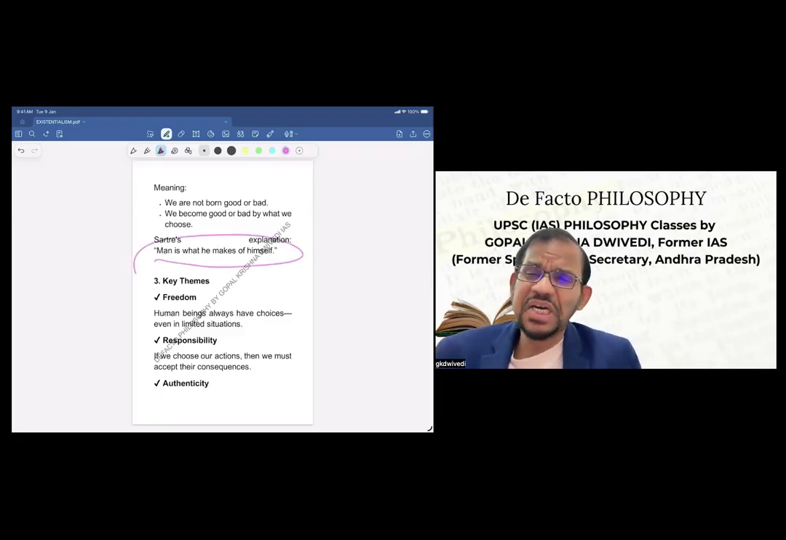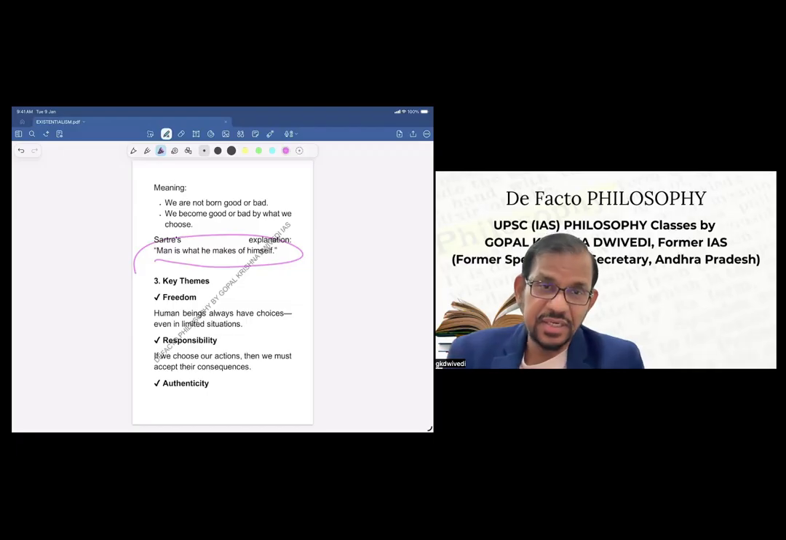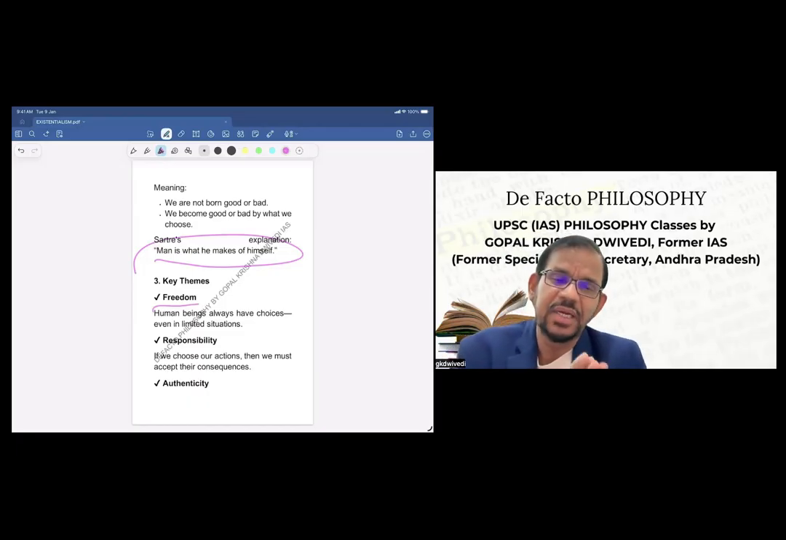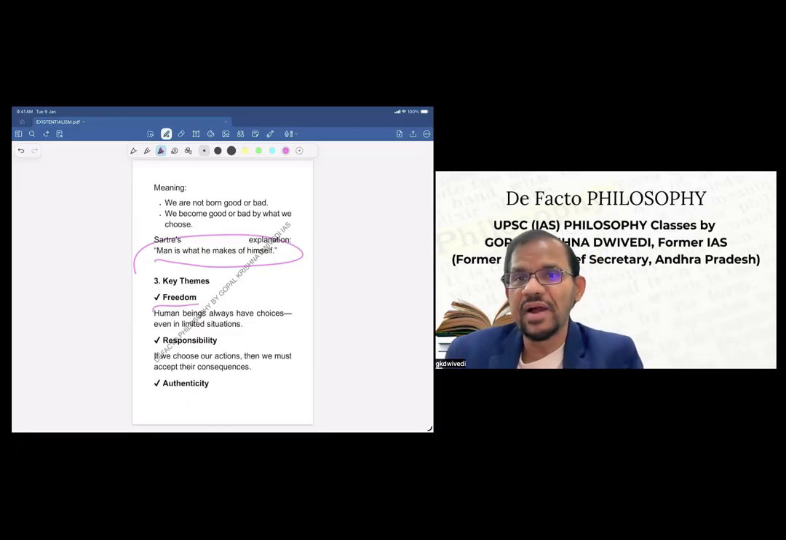Now, there are some key themes or key terminology used in existentialism. So let us try to understand those key themes also. One is freedom. Freedom means human beings always have choices, even in limited situations. This is a basic concept of existentialism, that human beings do have freedom always, whether it is limited or unlimited. They have choices. They can choose between one alternative and another.